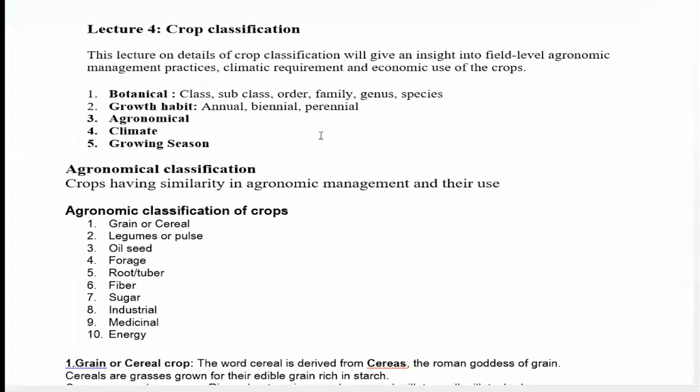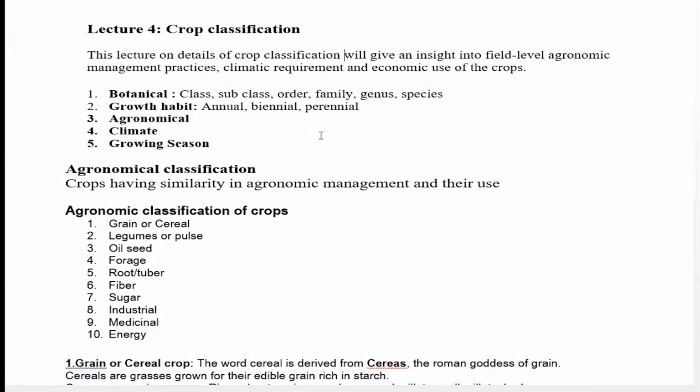So we'll discuss the other classifications, like growth habit. Crops are classified by growth habit as annual, biennial, and perennial. I think this is covered at the school level. Annual crops: most of the field crops are annual crops, as you see, rice, wheat, corn, peanut, mustard. The field crops which are grown and complete their life cycle within 1 year are annual crops.